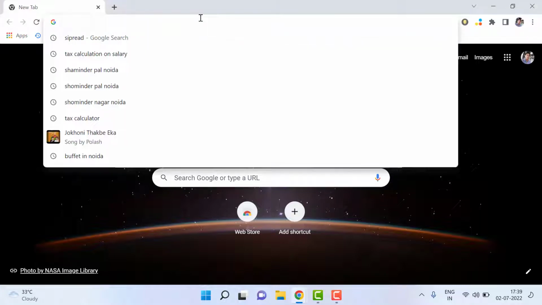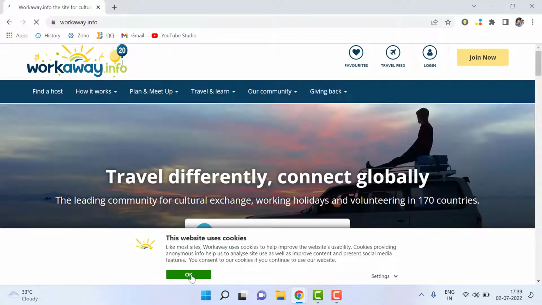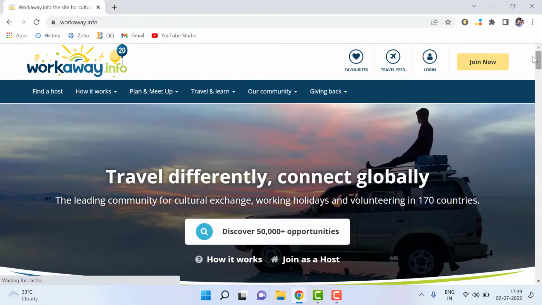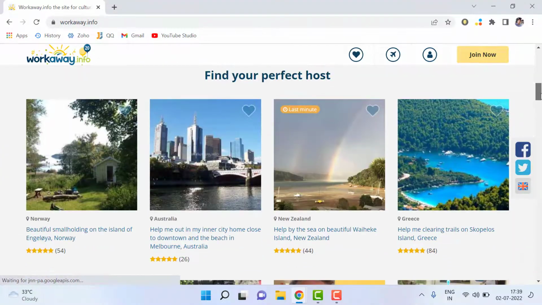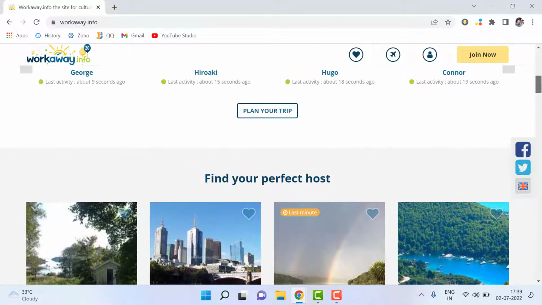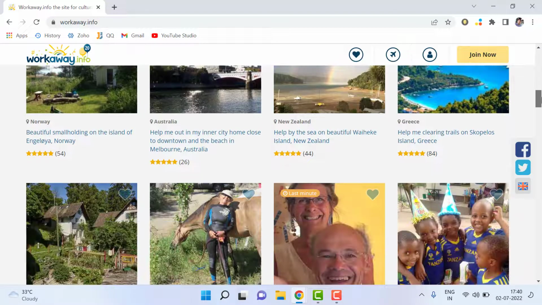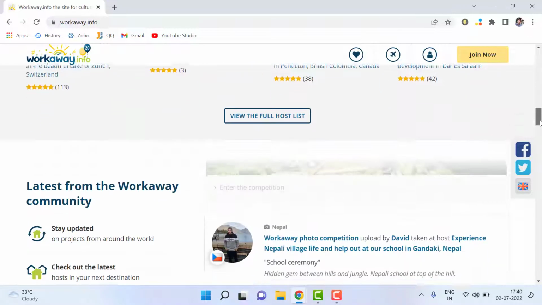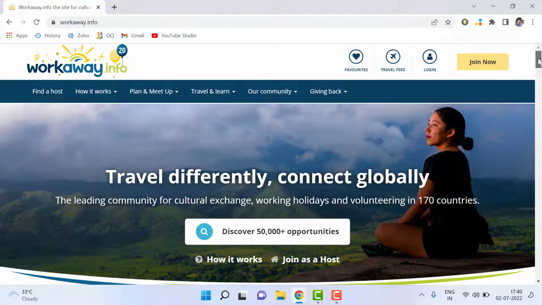So we have a website called workaway.info, and from here you can just join it, and after that you can live in any country free of cost. What you have to do is, once you live there, you have to do some work, for example farming or anything that they want, and for that you can stay and live there free of cost. So this website will help you in that.